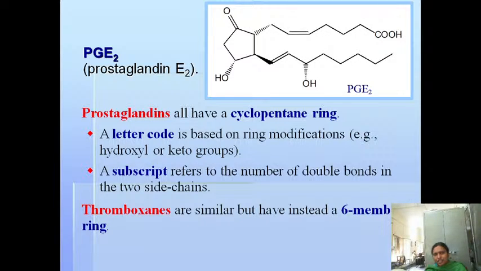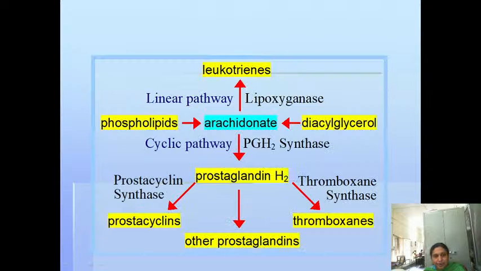Okay, if it is 2, which is the common one, that 2 represents the number of double bonds in the 2 side chains. And one of the other types of eicosanoids is thromboxanes. These are similar, but instead of the 5-membered ring, in thromboxanes there is a 6-membered ring.